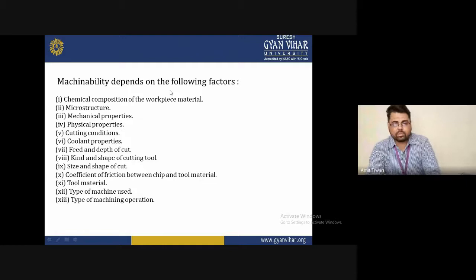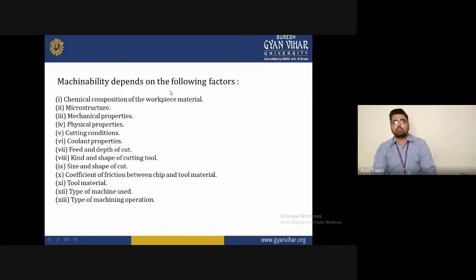Second is the microstructure. The microstructure is the structure formed in the workpiece material. If you want to cut steel, first of all identify the microstructure of the steel. There are different structures, such as pearlite, cementite, and austenite. So what type of structure does the workpiece material have? Knowing this, we will be able to cut the workpiece easily with the tool, and also maintain the structure.